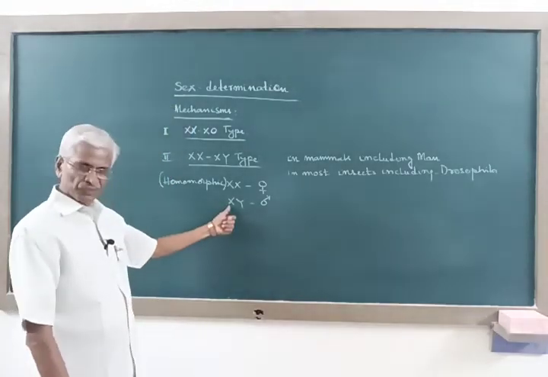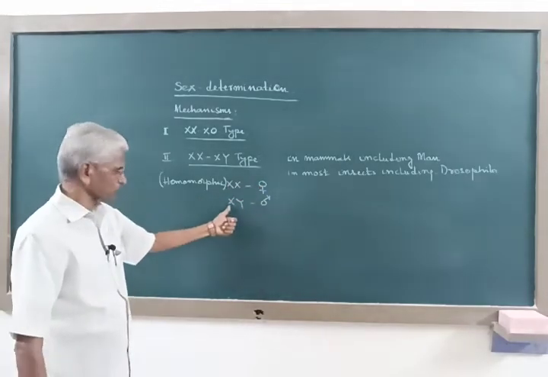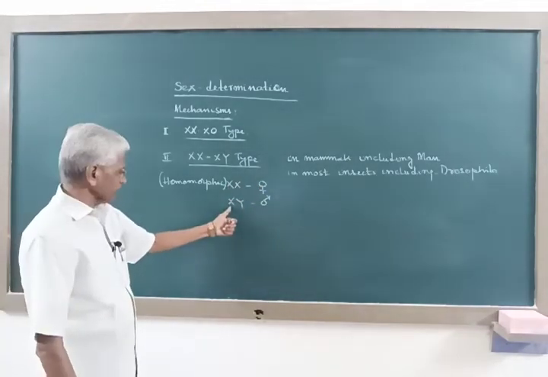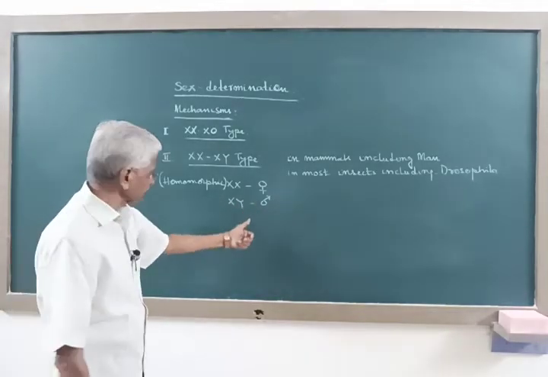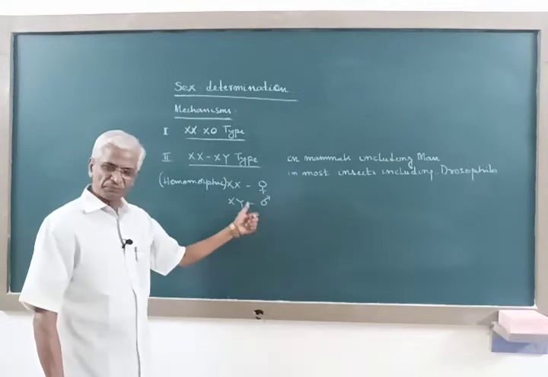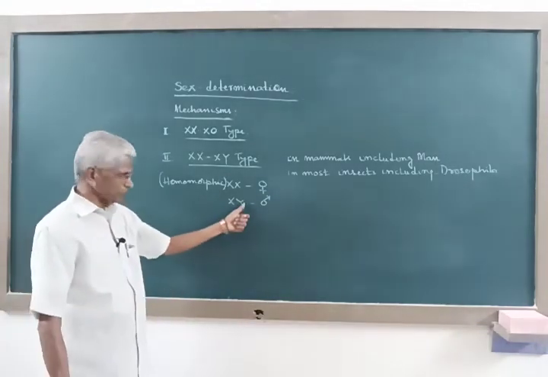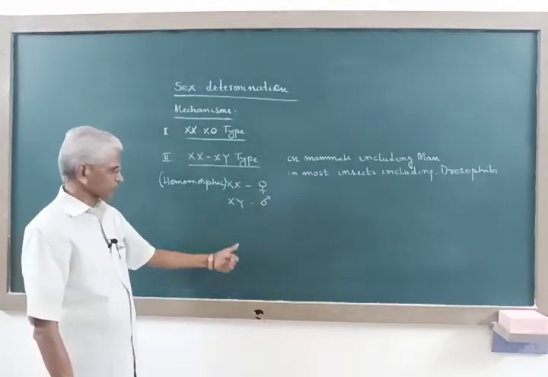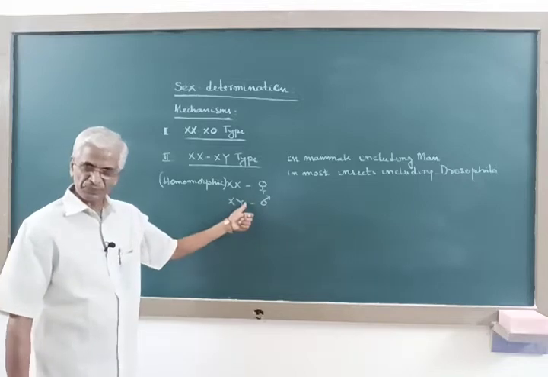One sex chromosome here is very much like that of the female, hence it is also called the X chromosome. And the other sex chromosome that forms a pair with the X is not another X chromosome, but a dissimilar chromosome called the Y chromosome. So the males have one X chromosome and one Y chromosome.